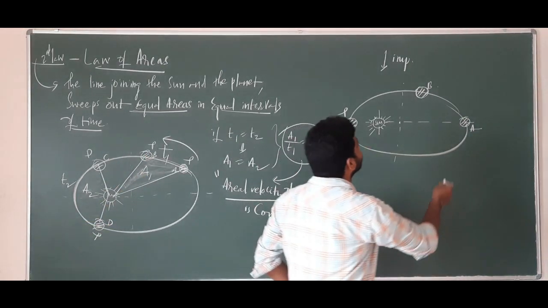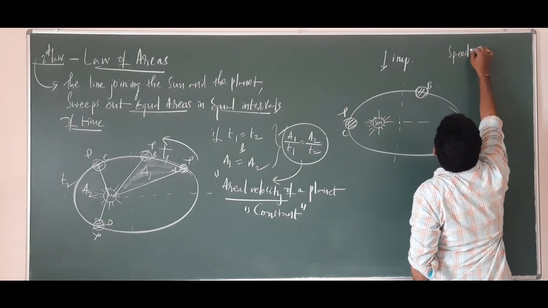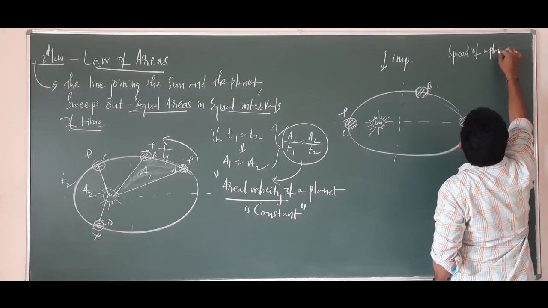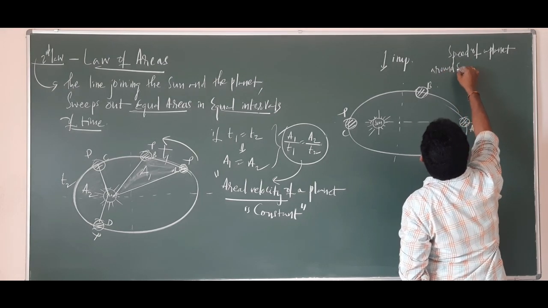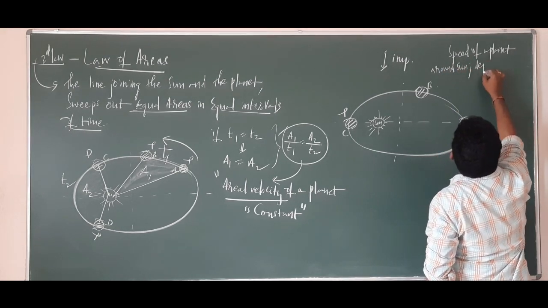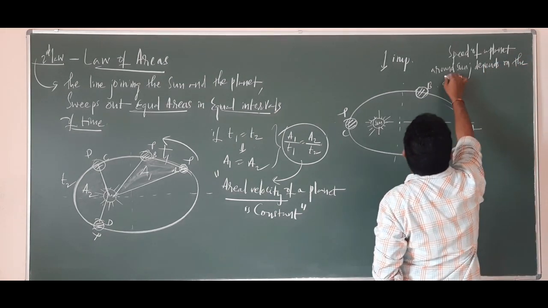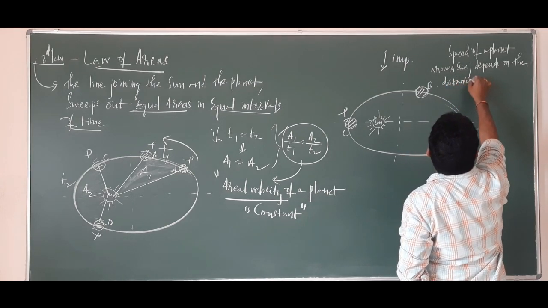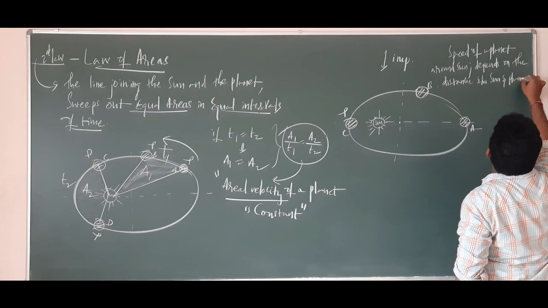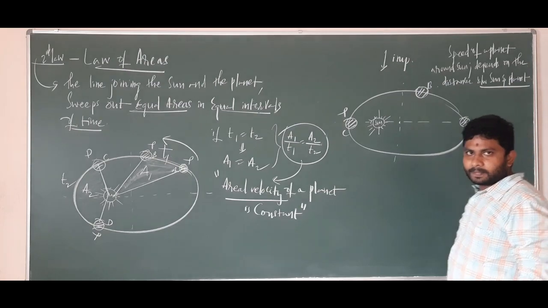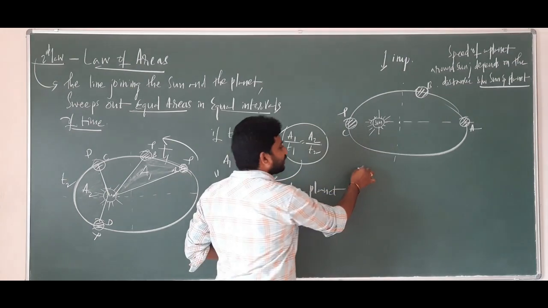So what I am going to tell you here is, the speed of a planet around the sun depends on the distance between sun and planet. Right? If the sun and planet are far off, I am writing case 1 here.